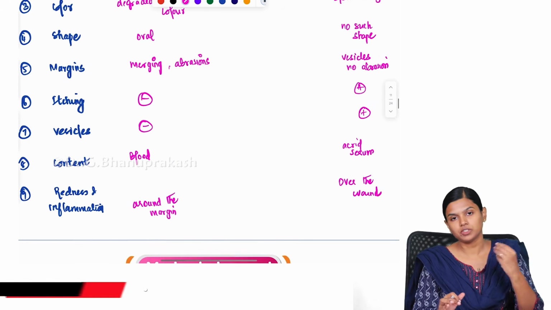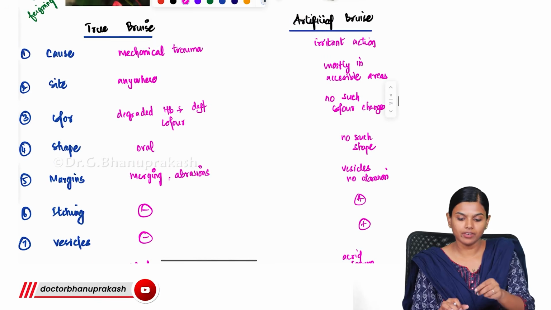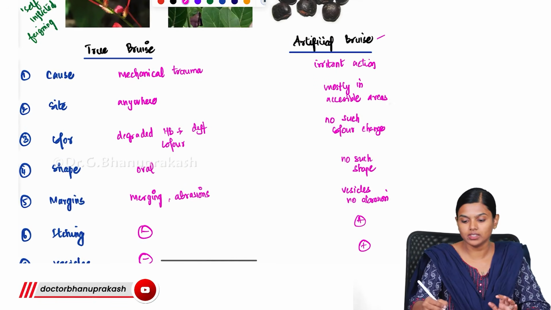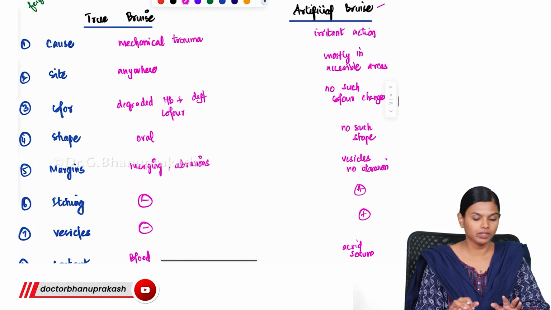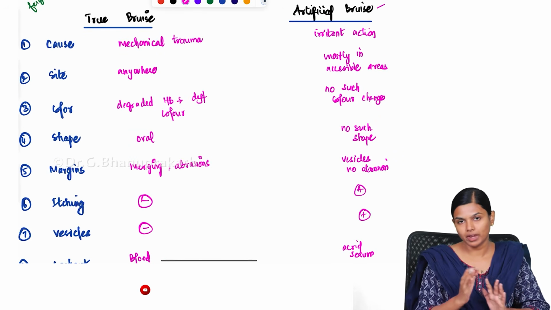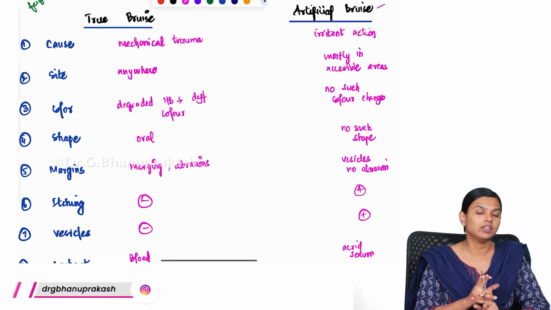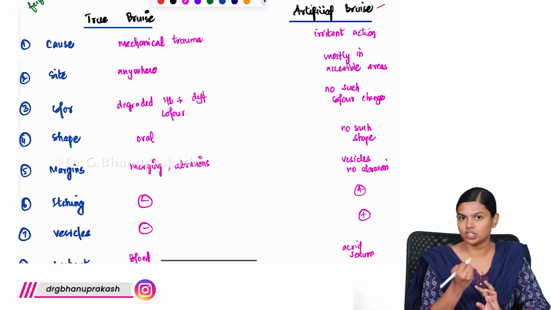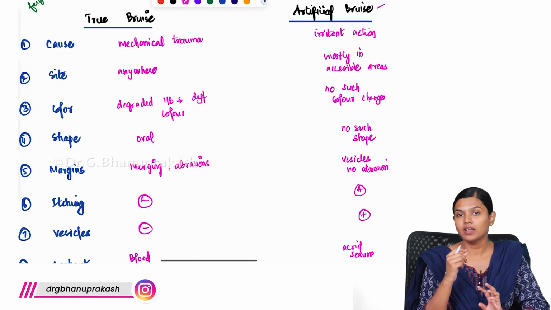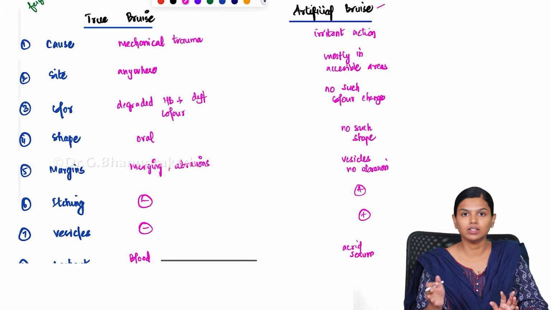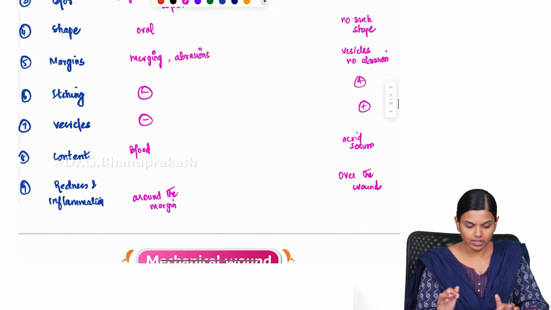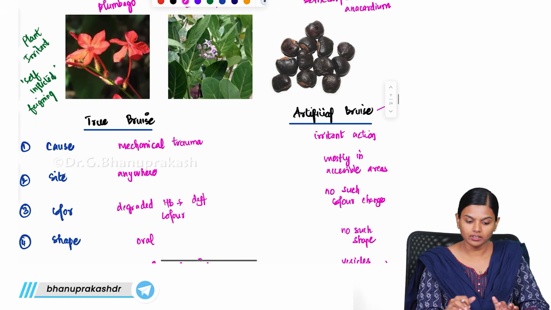So, when you subject it to chemical testing, you can identify the plant irritant component in this artificial bruise, but here you will not be seeing the plant irritant component in chemical test in case of true bruise. So, the main difference is that you will not be seeing the color changes, you will not be seeing the marginal abrasion or anything. What you will be seeing is vesicle formation and redness and inflammation over the injury. That is how you differentiate between a true bruise and an artificial bruise. So, these are the important things regarding the bruise.